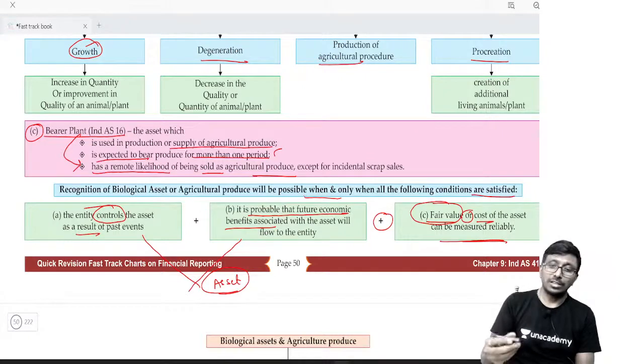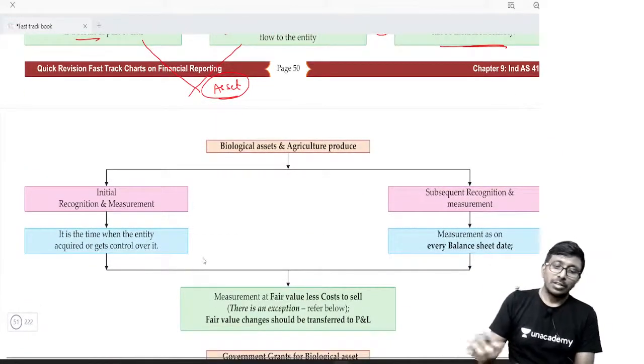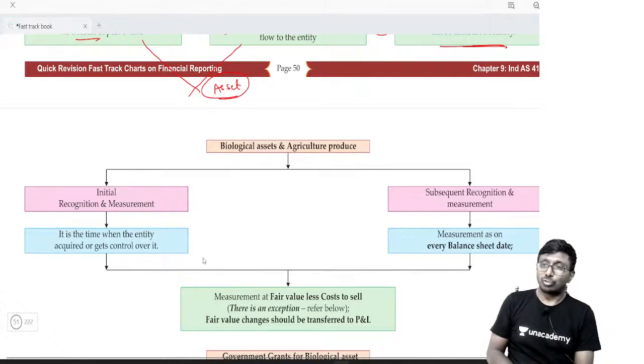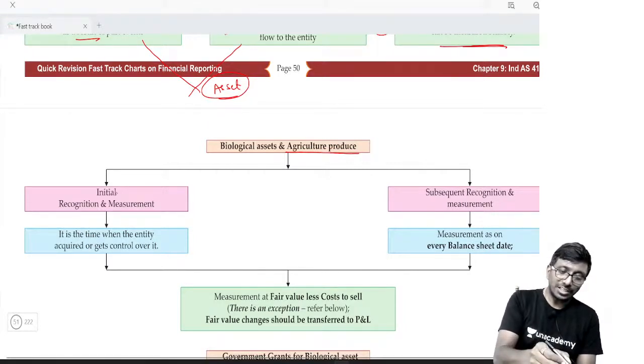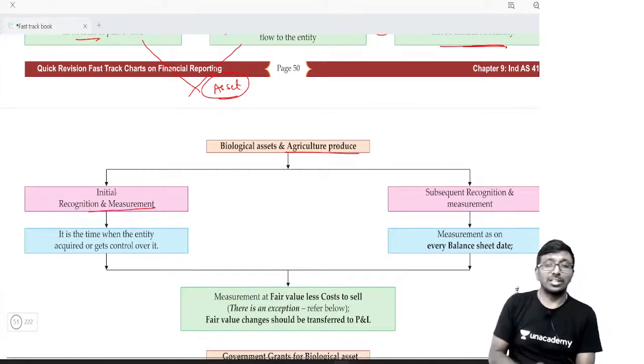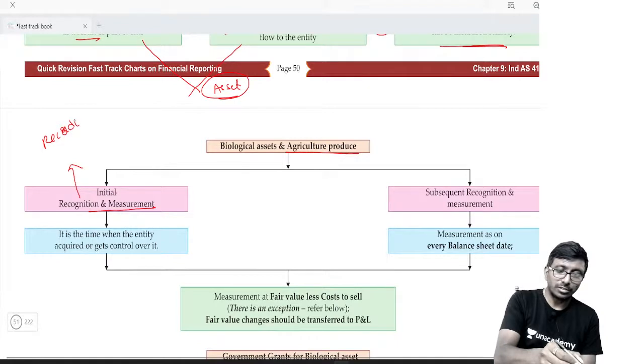Because of that reason, we say fair market value or cost should be measured reliably. Next, this is important, crucial. Focus. For biological asset and agriculture produce, both, remember initial measurement. Initially we will be recognizing. What do you mean by recognition, my dear? Recognition means recording in the books of account.